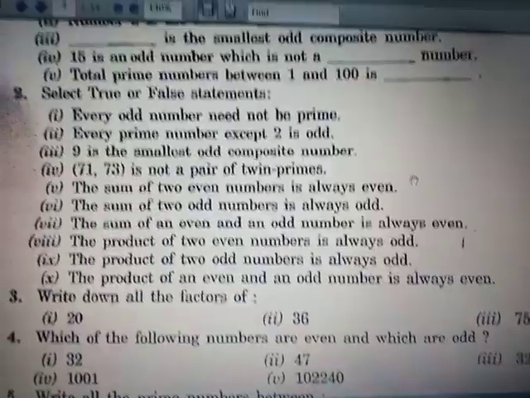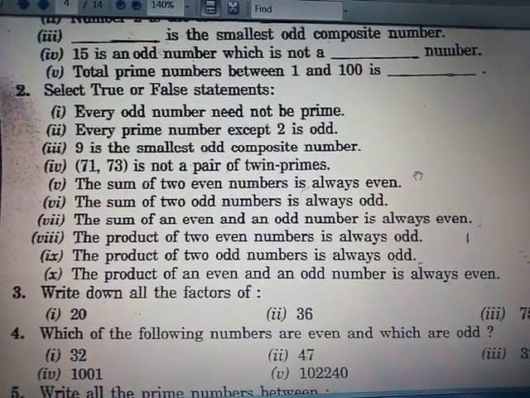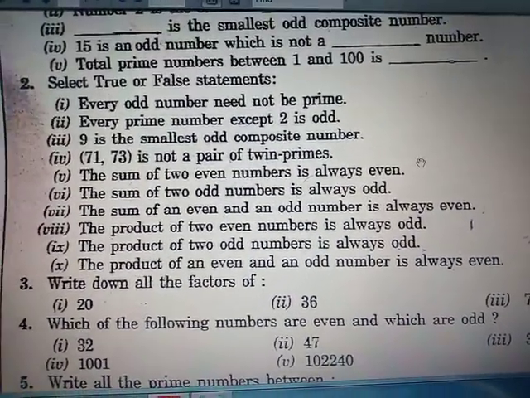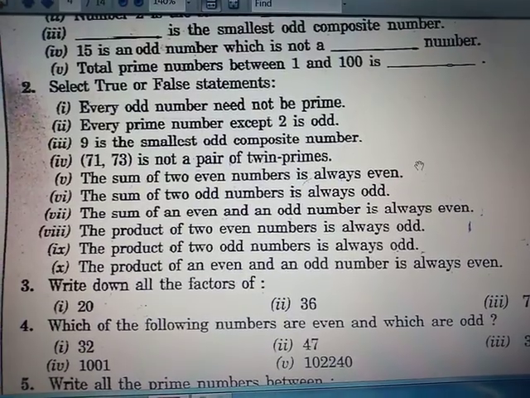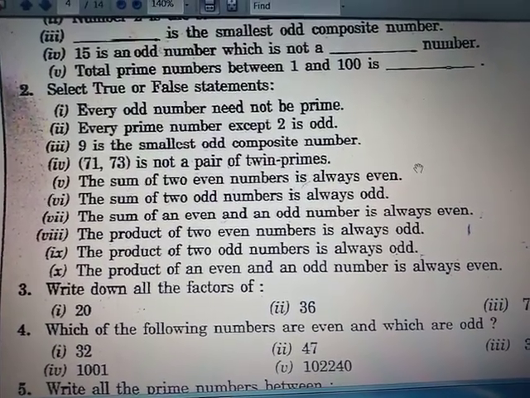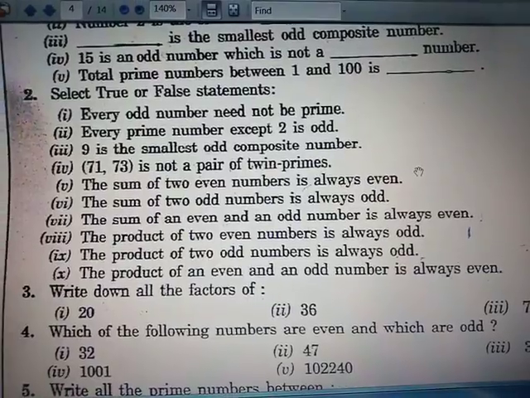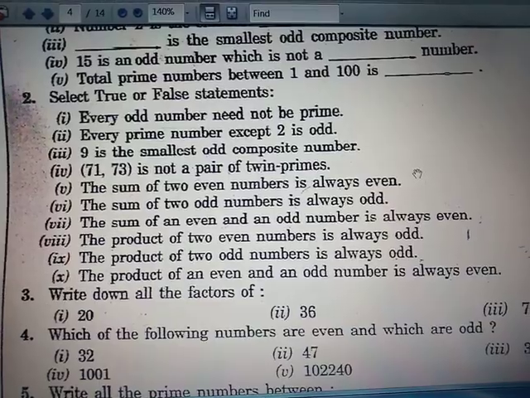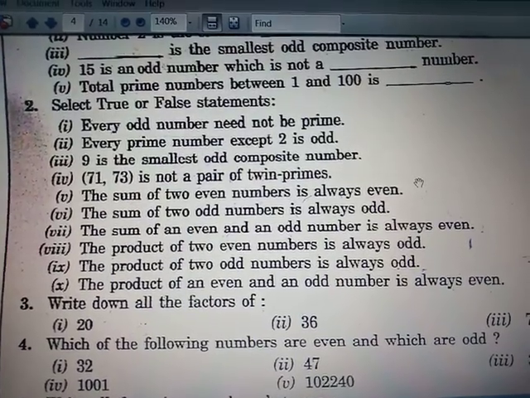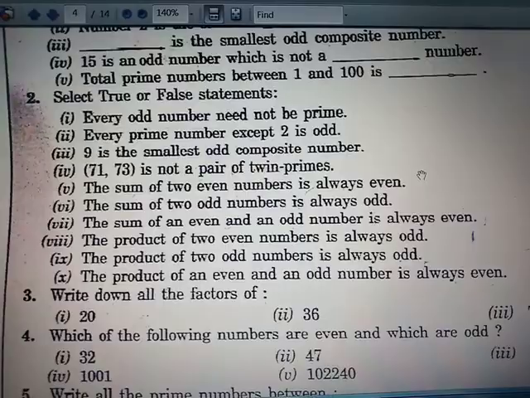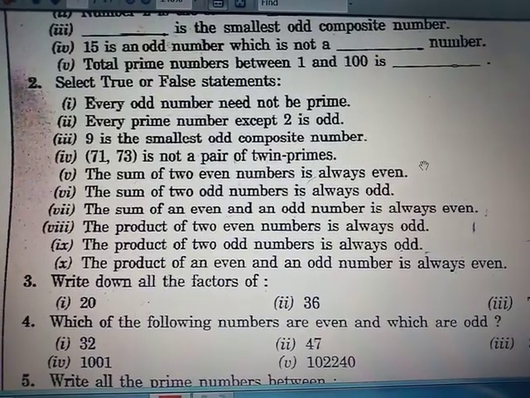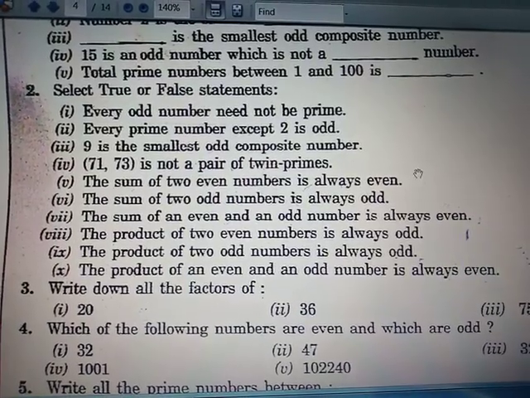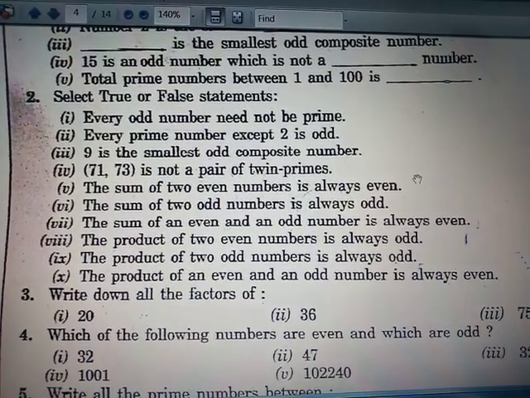The first part of true and false is: every odd number need not be prime. Yes, it is true, because 5 is an odd number which is prime, but 9 is also an odd number which is not divisible by 2, but it is not prime because it has other factors. Now the second part: every prime number except 2 is odd.